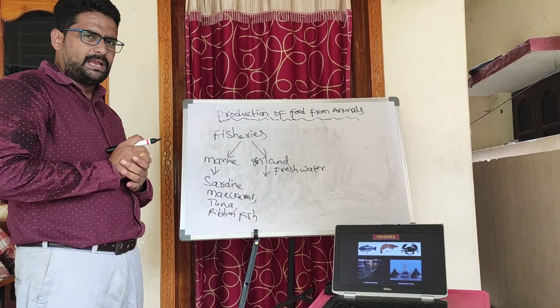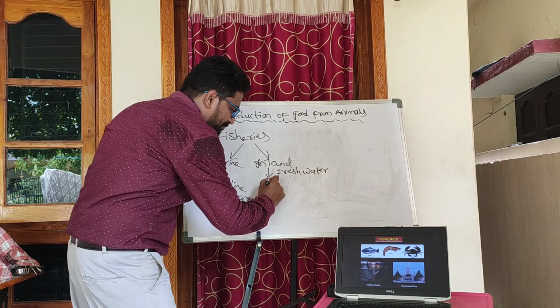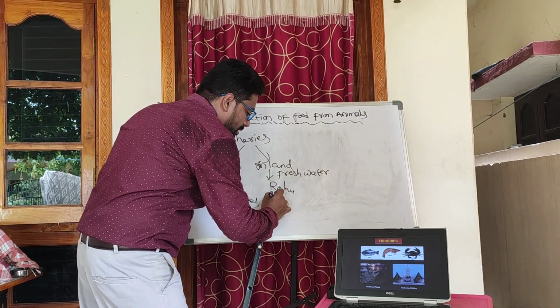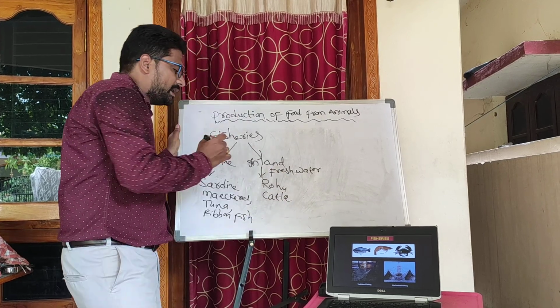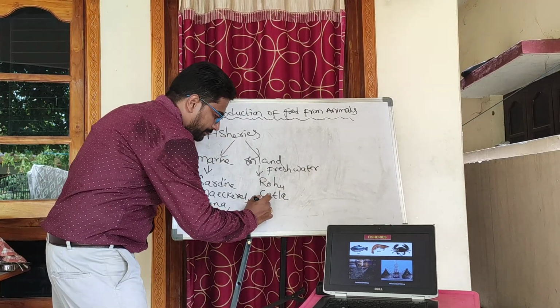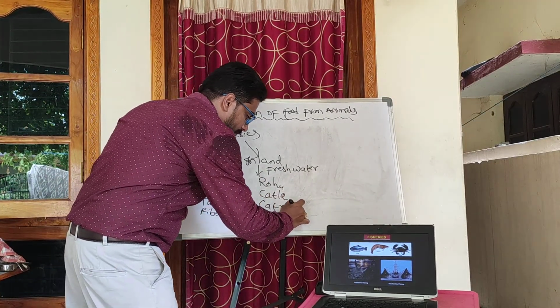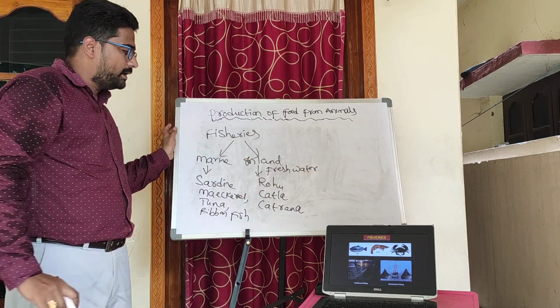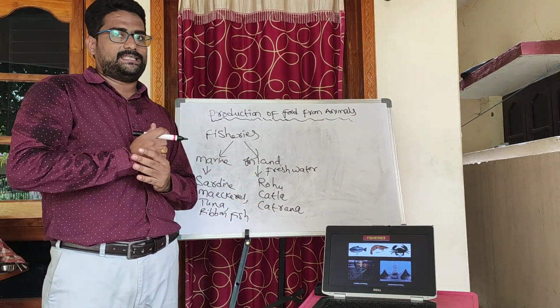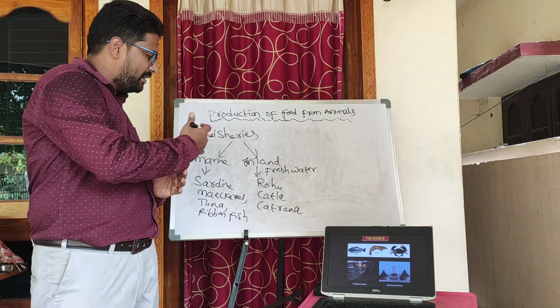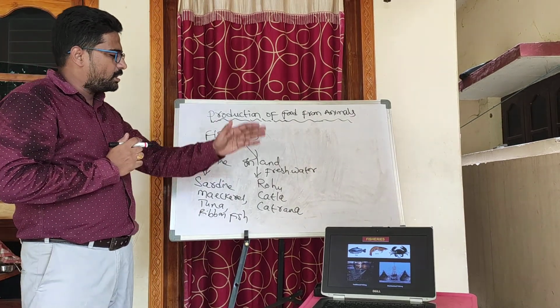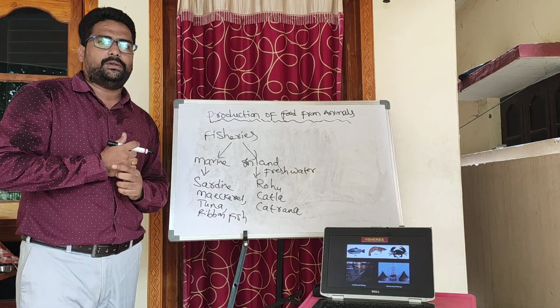There are many examples of inland fisheries such as rohu, katla, katrana. So these are all examples of inland fishes.